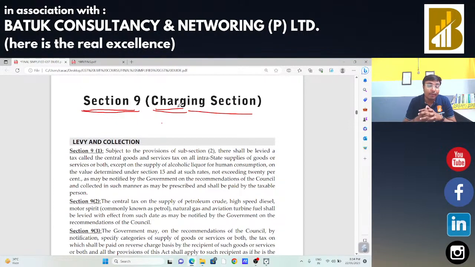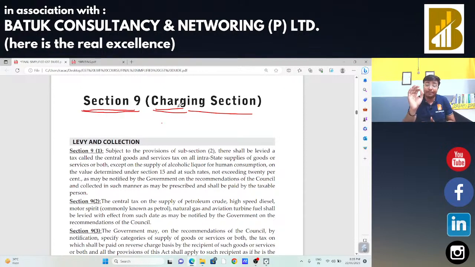Then we discussed that those activities which are covered under Schedule 1 of the CGST Act, all those transactions, whether there is a consideration or no consideration, but those activities or transactions, if they are in the course or furtherance of business, in that case valuation should be decided as per the valuation rules. Schedule 2 of the CGST Act will decide whether a particular supply of a particular thing is a supply of goods or supply of services.